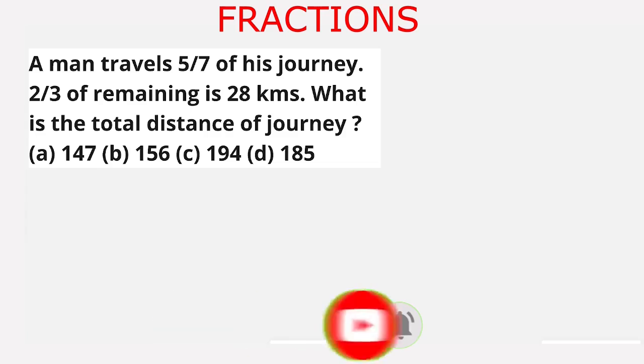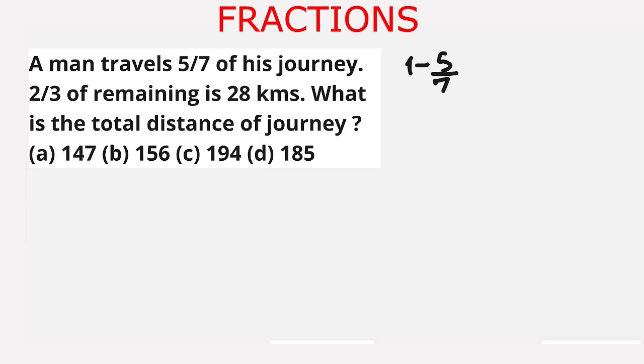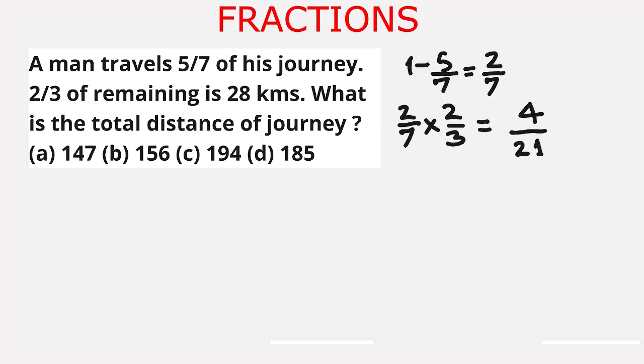What is the remaining part? He has already travelled 5 upon 7 of his journey. So the remaining part is 1 minus 5 upon 7, which is equal to 2 upon 7. And 2/3 of this remaining part is 28 kilometers. So we first find the 2/3 of 2 upon 7. So 2 upon 7 multiplied by 2 upon 3 is equal to 4 upon 21. And this part is equal to 28 kilometers.